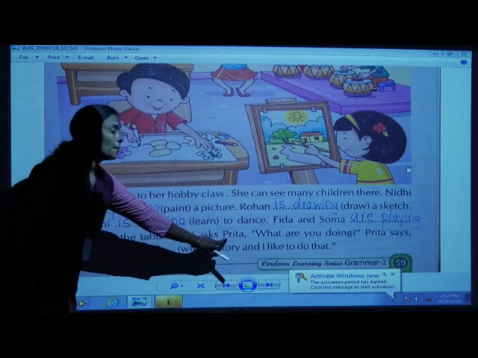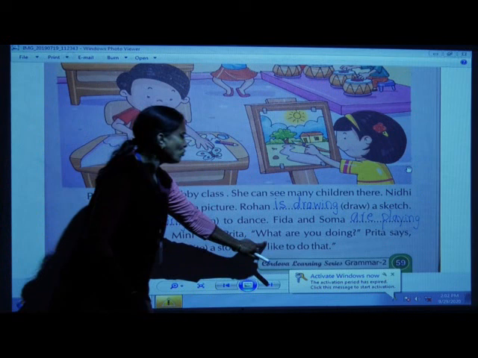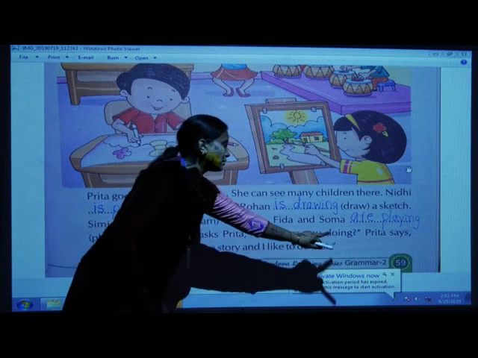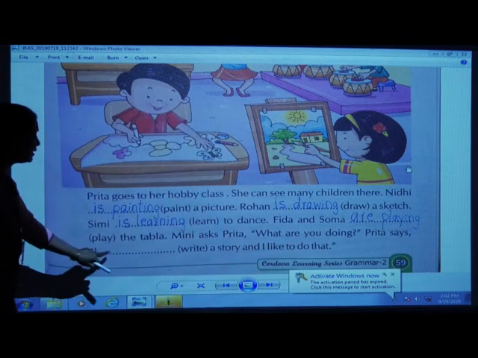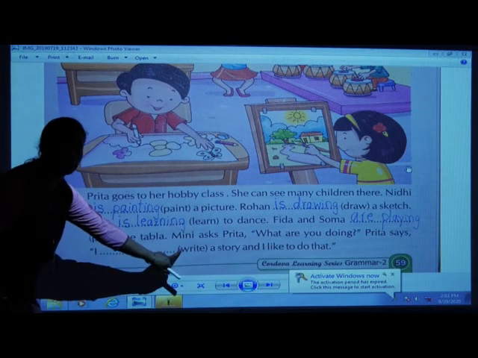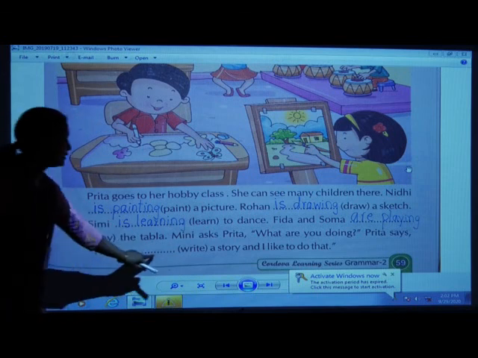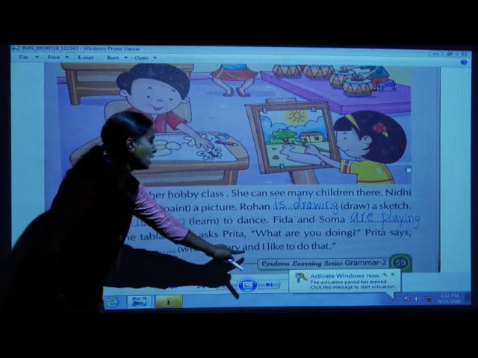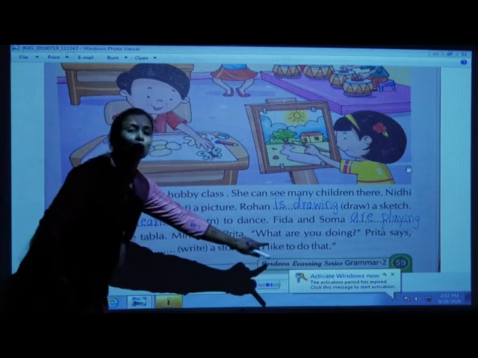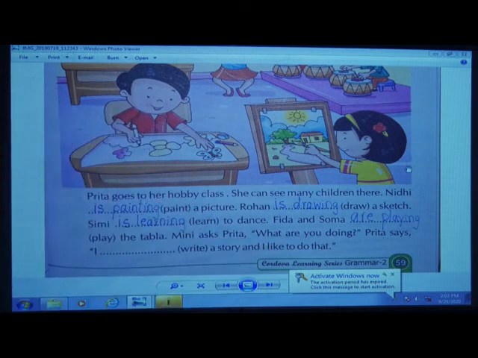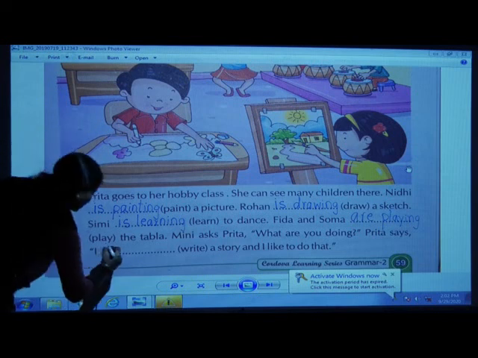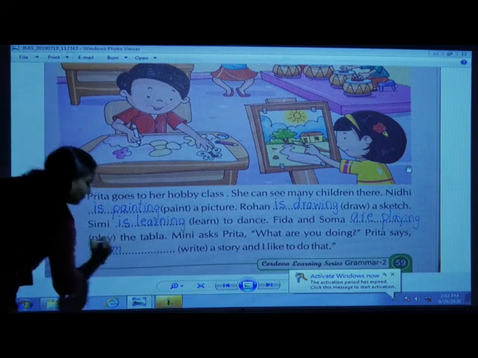Mini asks Prita, what are you doing? Prita says, I dash, bracket, again write, I dash a story and I like to do that. So children, with I, what is used always, as I taught you? Yes, all of you are right, I am.